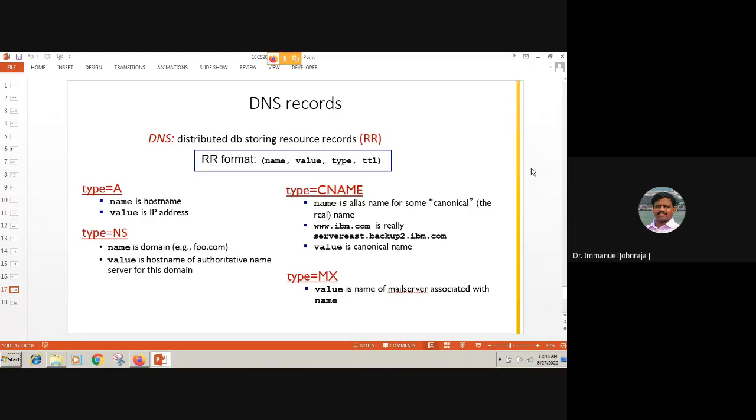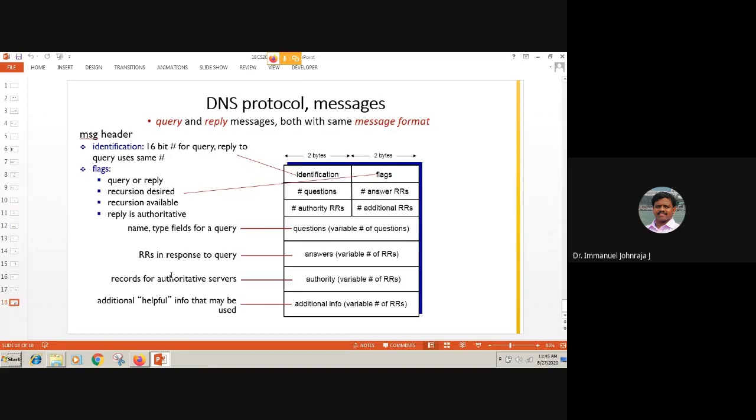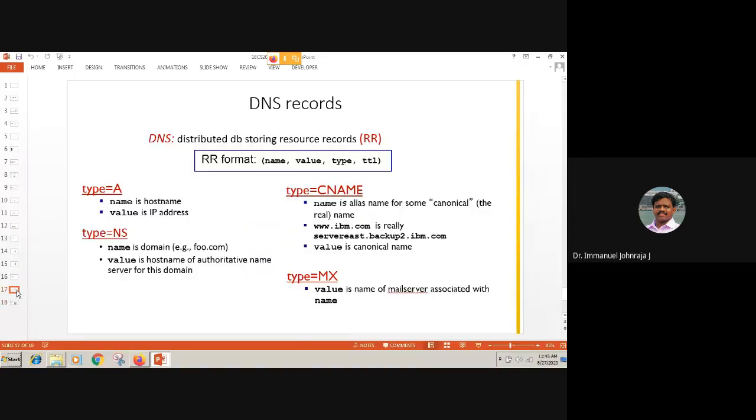When you talk about the DNS record, there are 4 kinds of DNS resource records available. What are those? Type A, type CNAME, type NS, type MX. These are called resource records. So what are the 4 things? Type A has a name and an IP address. You give the host name, the URL, and you get the IP address. In that case, the resource record is type A.